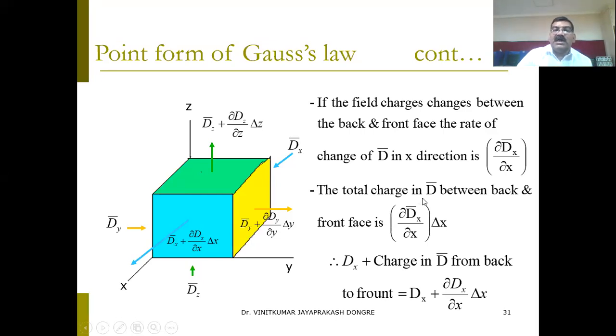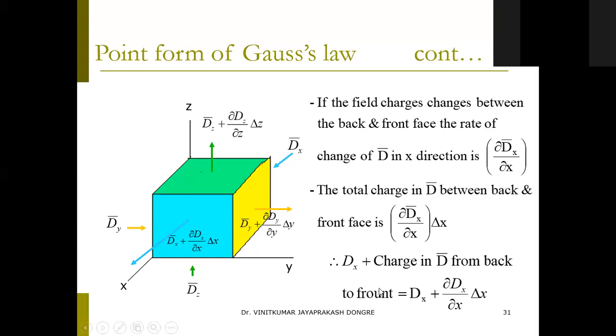But the total change in D between the back and front, over the space from here to here, is the delta x along the x-axis. So it is multiplied by del x, as it is traveling from here to here. So what is the total charge? That is Dx plus the change in D from back to the front.